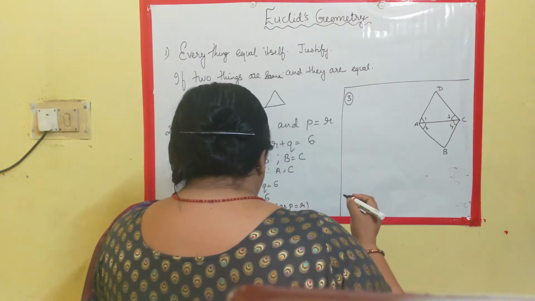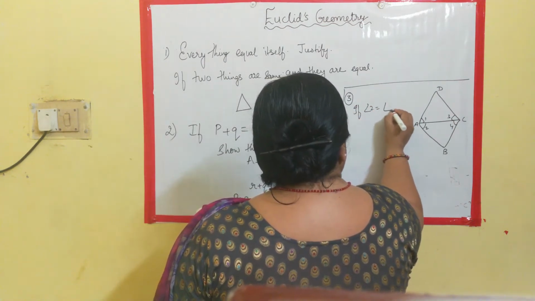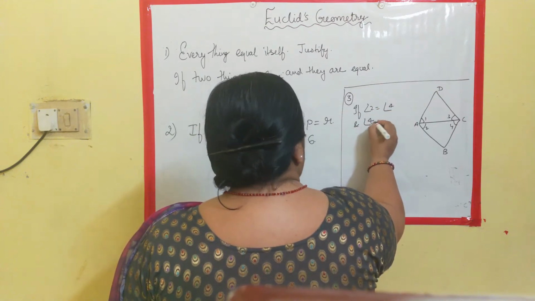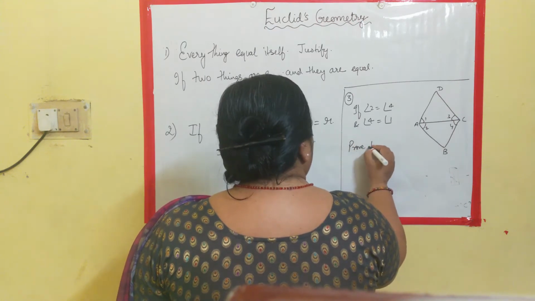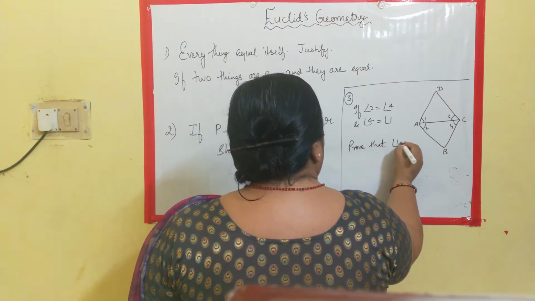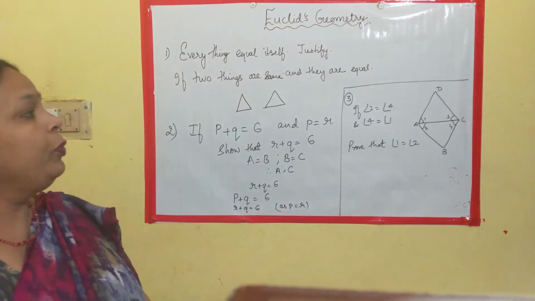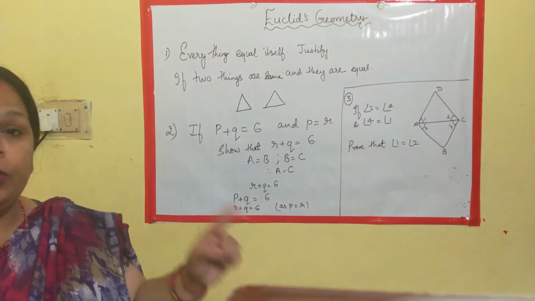Clear? Now it is given that angle 2 is equal to angle 4 and angle 4 is equal to angle 1, prove that angle 1 is equal to angle 2. Now, to prove this one, angle 2 is equal to angle 4 and angle 4 is equal to angle 1.